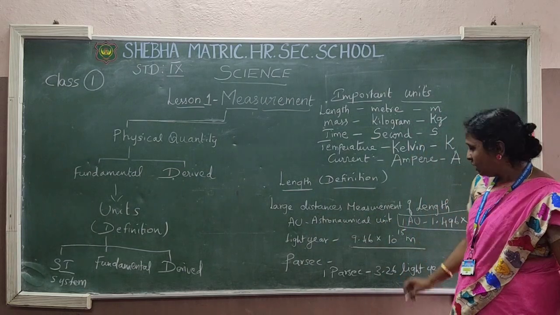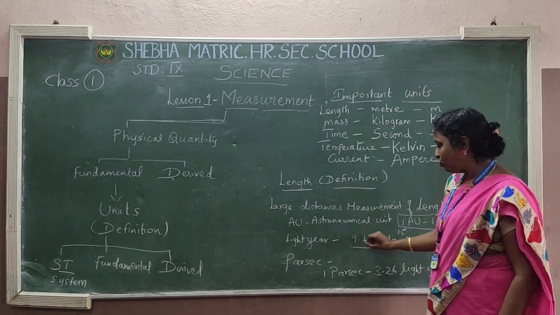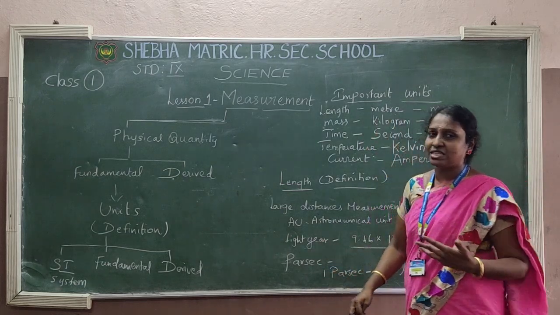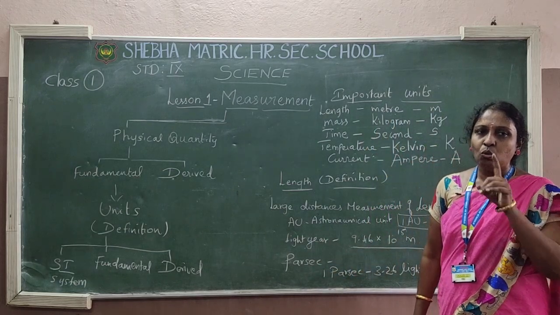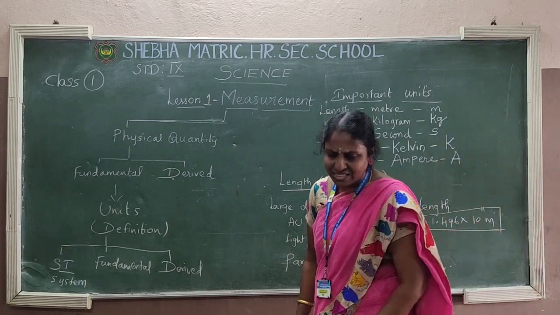4 options will be given. They will change the powers. 10 power 15 is the correct answer. So 9.46 into 10 power 15 meter. Okay, it is a distance. What is light year? Definition I said. Distance traveled by the light in 1 year in what condition? Vacuum condition. Okay. Now next is parsec.